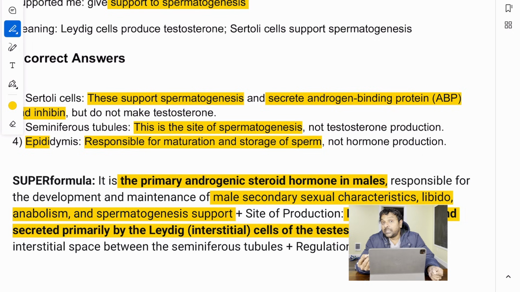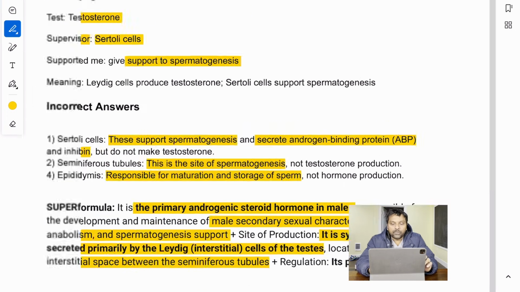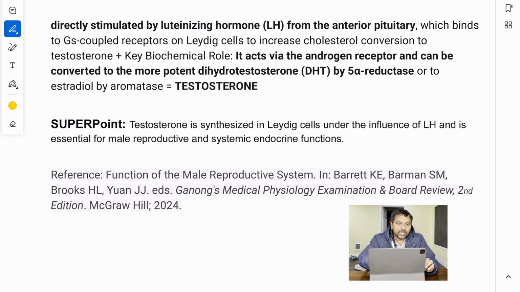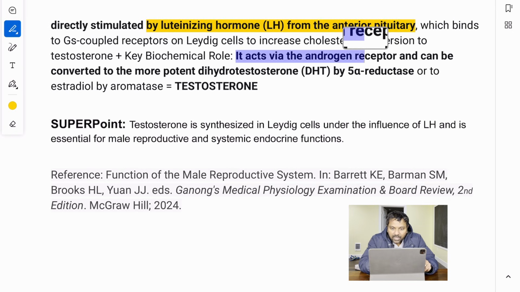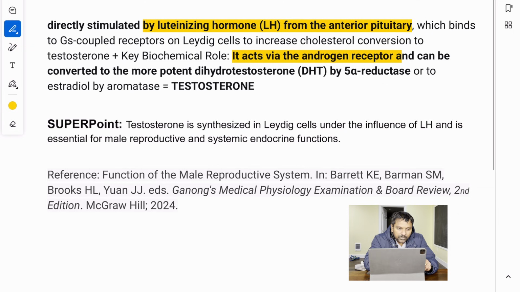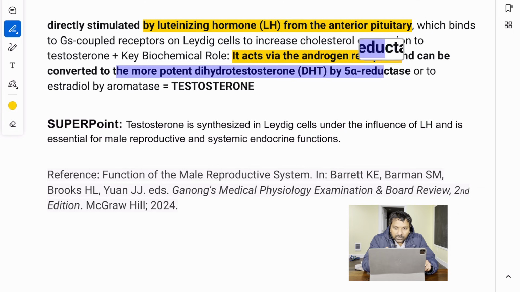And where are these Leydig cells located? They are located in the interstitial space between the seminiferous tubules. And what about the production? They are directly stimulated by luteinizing hormone from the anterior pituitary. It acts via the androgen receptor and can be converted to the more potent dihydrotestosterone by 5-alpha reductase. So we are talking about testosterone.